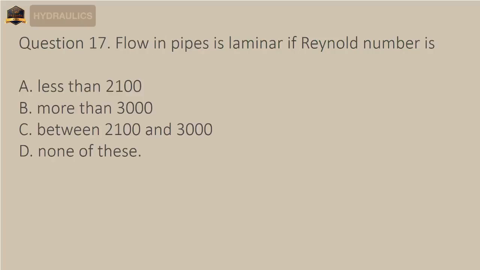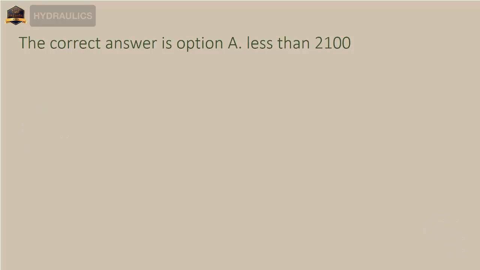Question 17. Flow in pipes is laminar if Reynolds number is A. less than 2100. B. more than 3000. C. between 2100 and 3000. D. none of these. The correct answer is option A. Less than 2100.